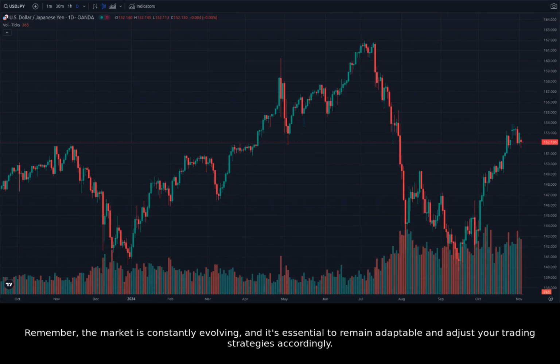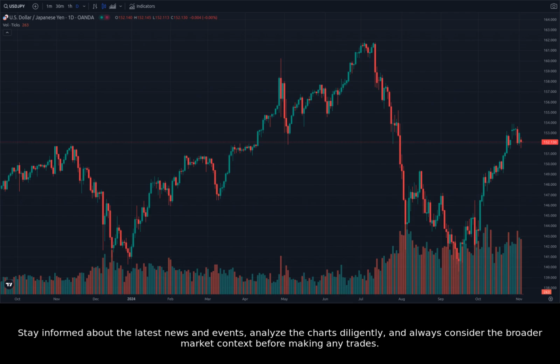Remember, the market is constantly evolving, and it's essential to remain adaptable and adjust your trading strategies accordingly. Stay informed about the latest news and events, analyze the charts diligently, and always consider the broader market context before making any trades.